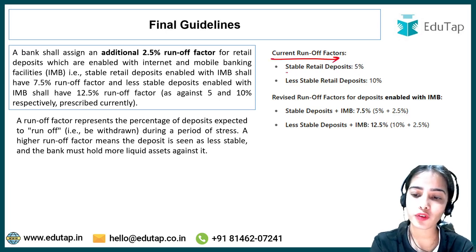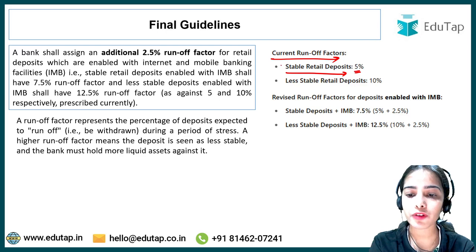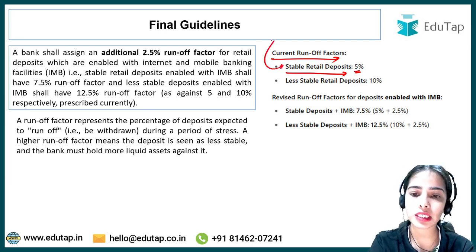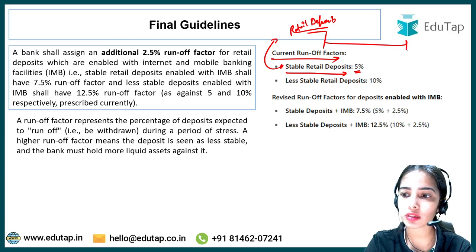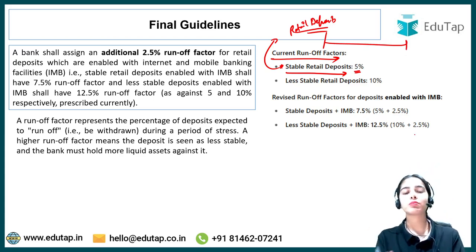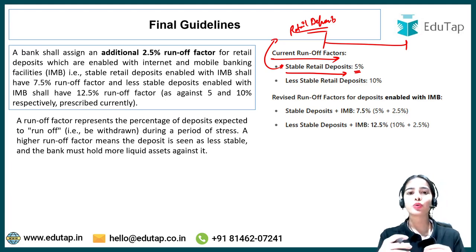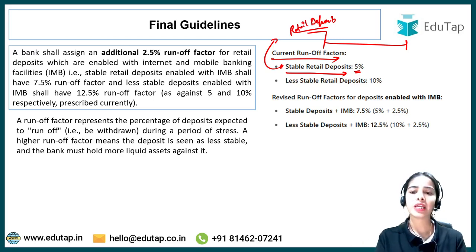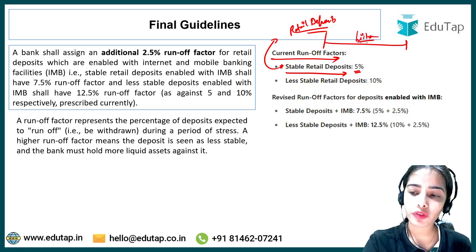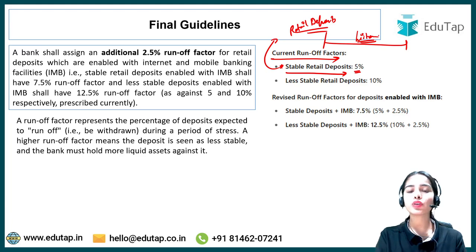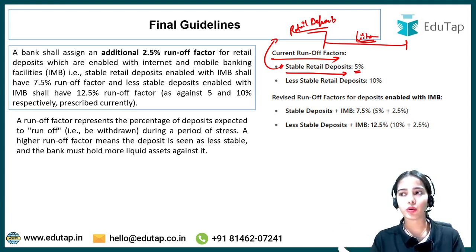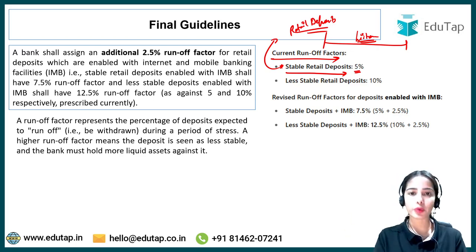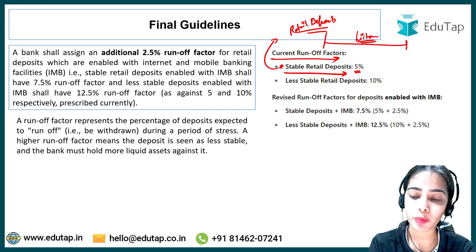So the current runoff factor for stable retail deposits is 5%. Stable retail deposits are deposits made by people who have a long-term relationship with the bank, who have long-term trust in the bank. Like the pensioners, the salaried employees and such, they have kept their money with the bank for a long period of time, and seeing the previous history of these people, it is seen that they do not take out money on a regular basis, or they do not take out huge amounts of money. So these are the stable retail deposits, and their runoff factor is taken at 5%.